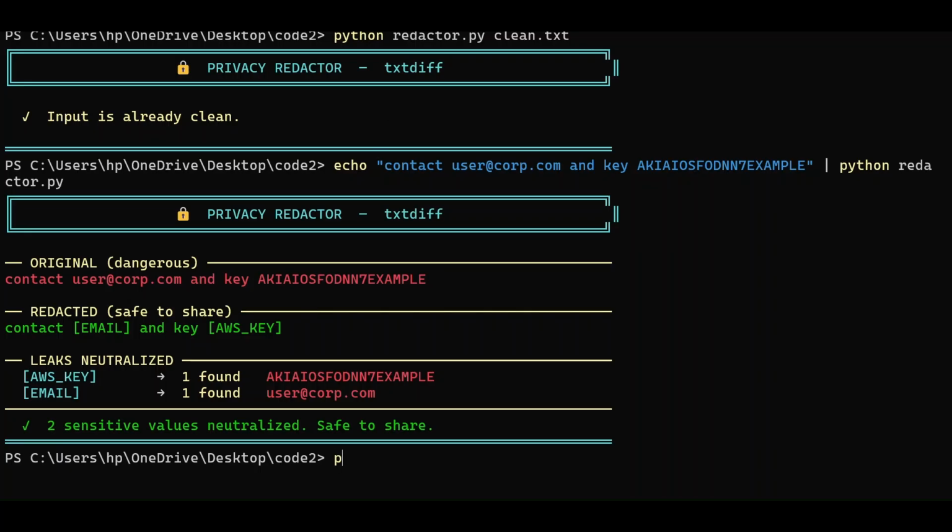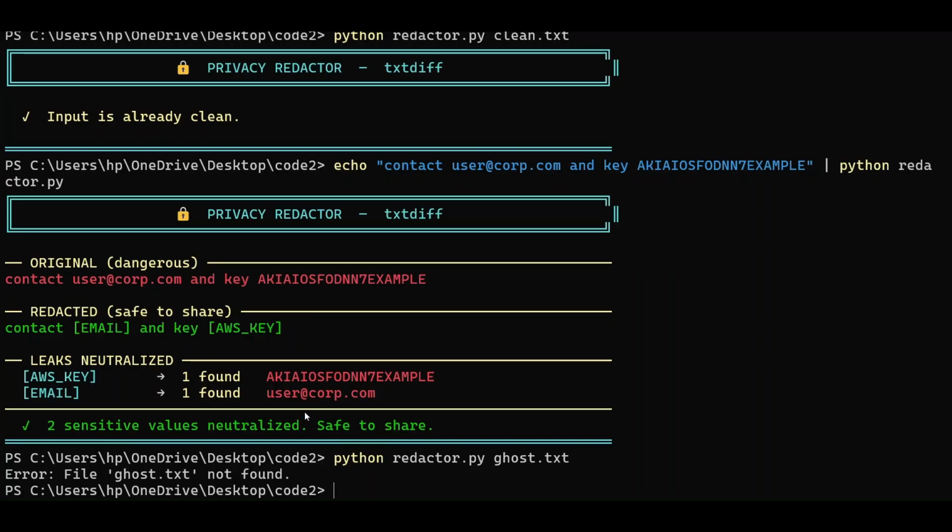We are going to see the error handling also. If you pass a file which does not exist, it will safely exit, stating that the file was not found. So it is handling errors also. Our tool does not crash if the file is not found. It safely and clearly exits.